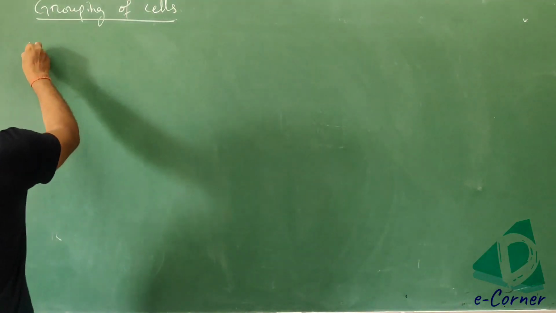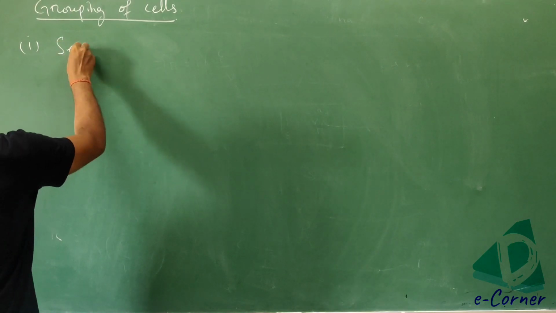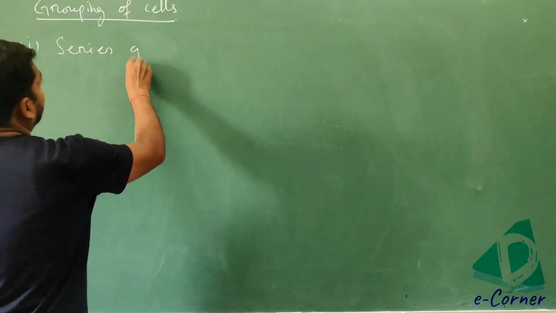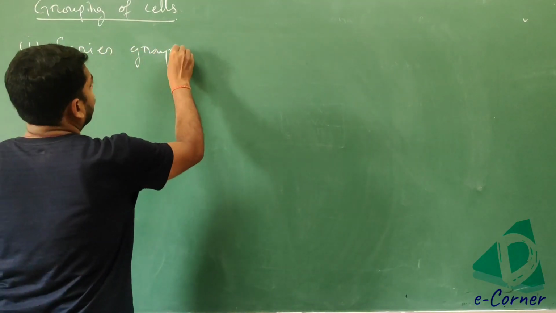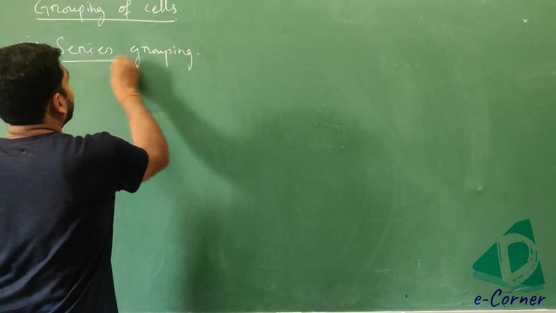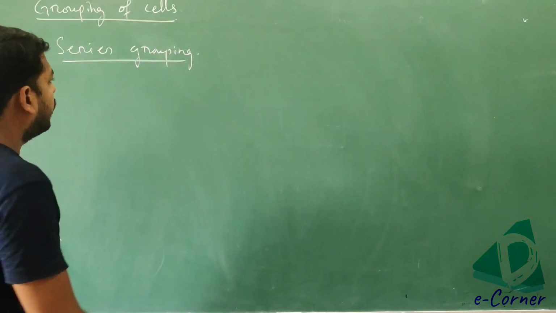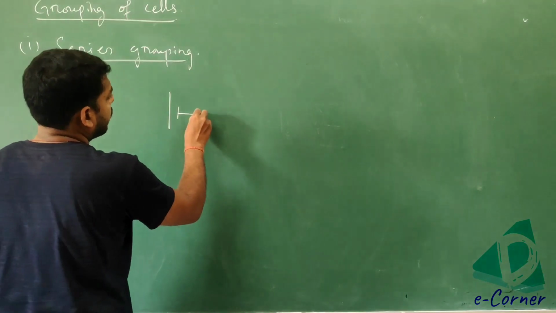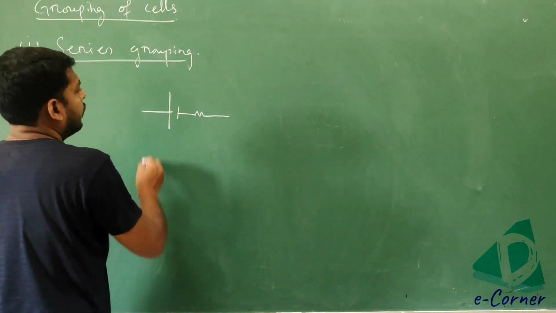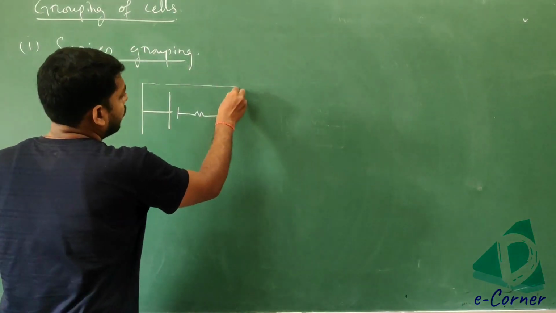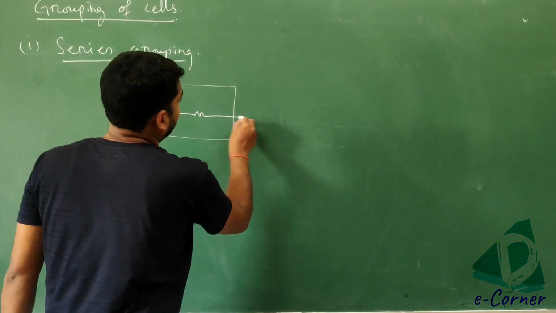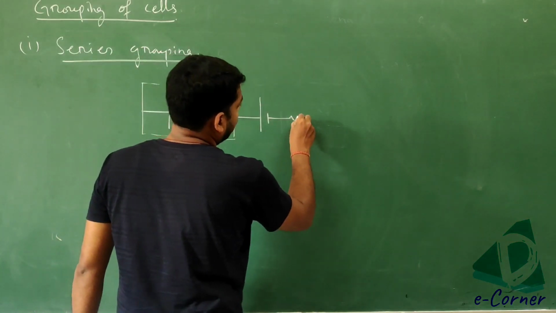Next is your grouping of cells. First of all, we will see the series combination or series grouping. When two cells, this is one cell, this is another cell.